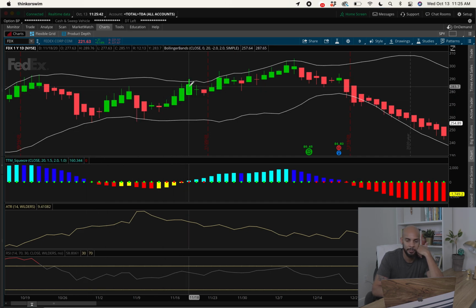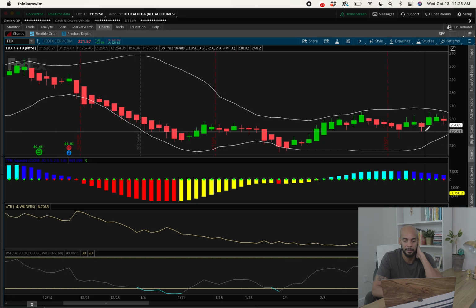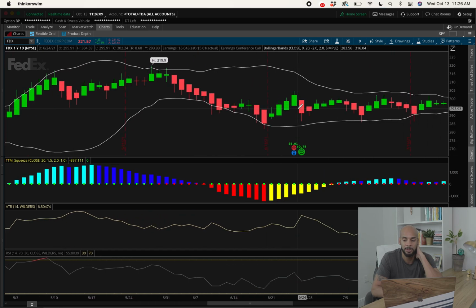Buyers came in, it ran up, it stepped out of the Bollinger Band, and then came back in. It stepped out, came back in, went down, sold off, came outside of the Bollinger Band at the lower band, and came back in, and then kind of stayed true to riding the low part of the Bollinger Band. And as you can see, typically when it falls outside of the Bollinger Band, on either the lower or upper band, it will retreat back in. So I like to use the Bollinger Band for that.